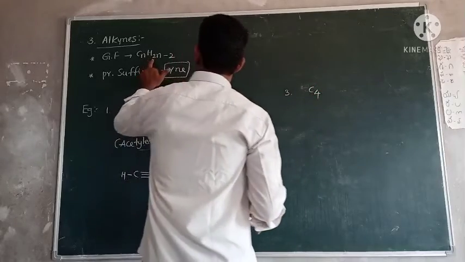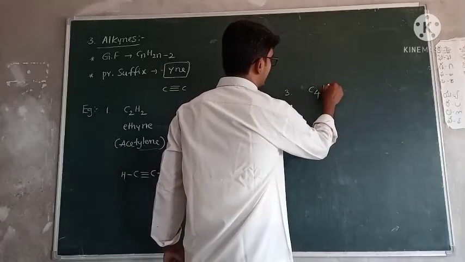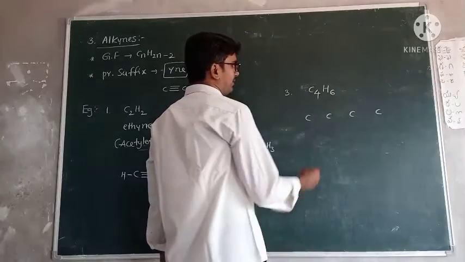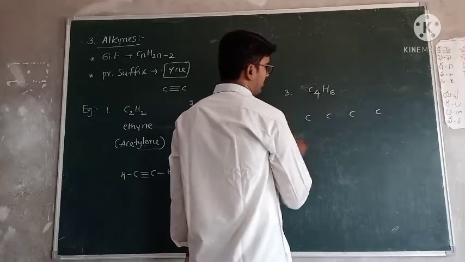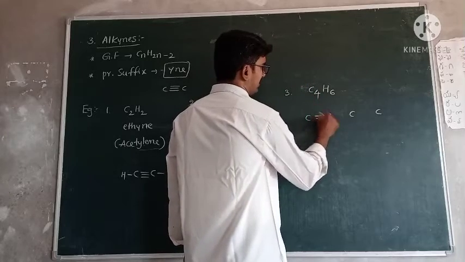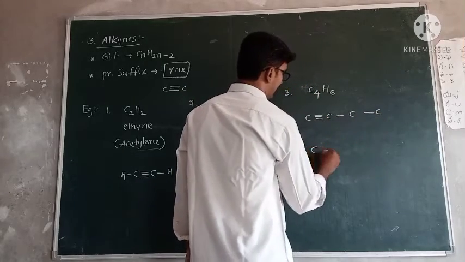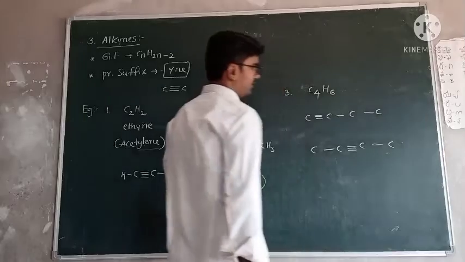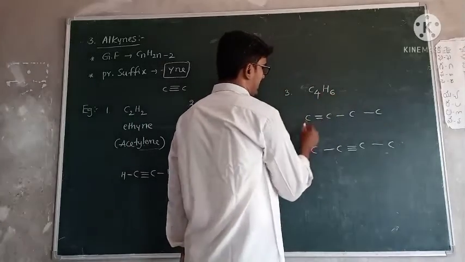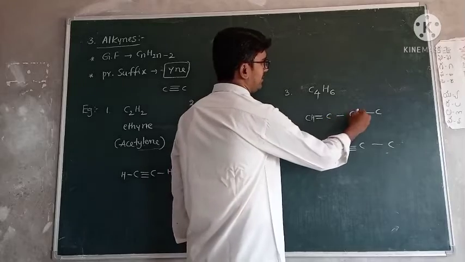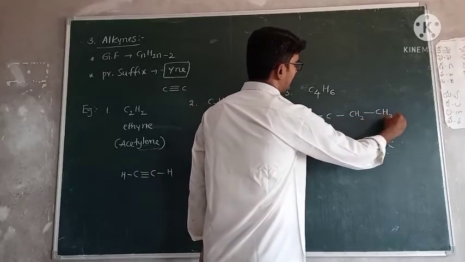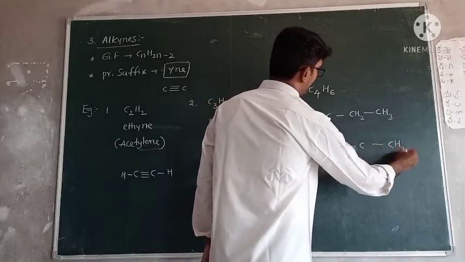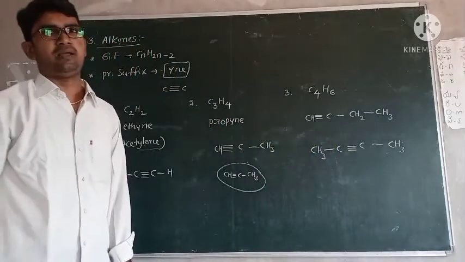Next one. C4, 2 4s are 8, 8 minus 2, 6. C4H6. 1, 2, 3, 4. Okay. So a minimum of one triple bond is present. 2 chances are there. Here one triple bond, single, and here one triple bond, single. Okay, now check the remaining 6 hydrogens. 1, no chance. 2, total 3. Here 3, 6. CH3, no chance, CH3.